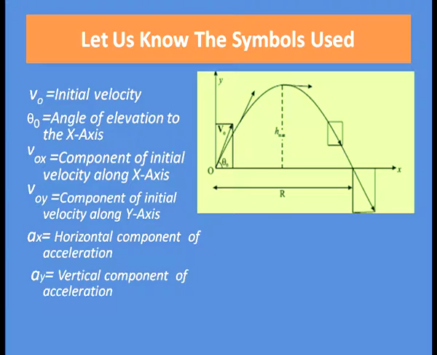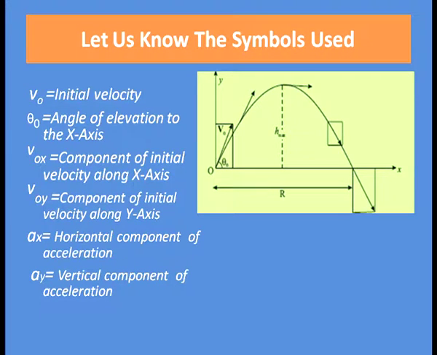Let us assume that the initial position of the projectile is at the origin O at t equal to 0, that is, time equal to 0 when you are starting the observation. As you know, the coordinates of the origin are x equal to 0 and y equal to 0. Now, suppose the projectile is launched with an initial velocity v0 at an angle theta 0, which is known as the angle of elevation. Let us know what the symbols used are.